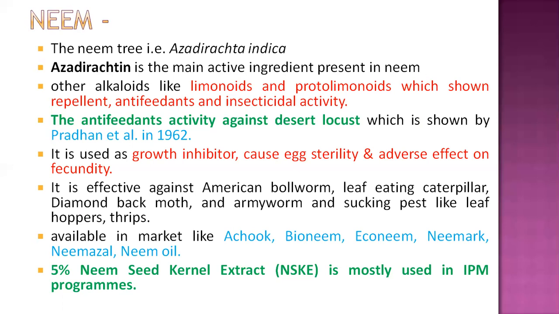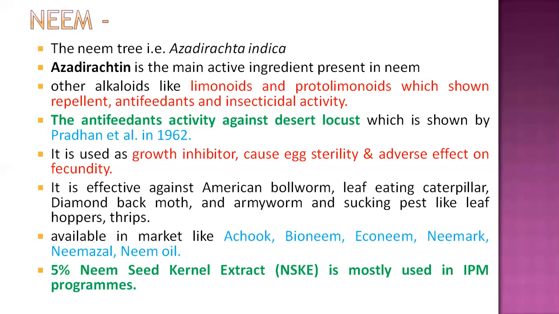And mostly it is used as a growth inhibitor, and it also causes egg sterility, and on the female insect body it has an adverse effect on its fecundity. It means the egg laying capacity is totally disturbed when this type of neem-based pesticide is applied. So this type of action occurs in insects.